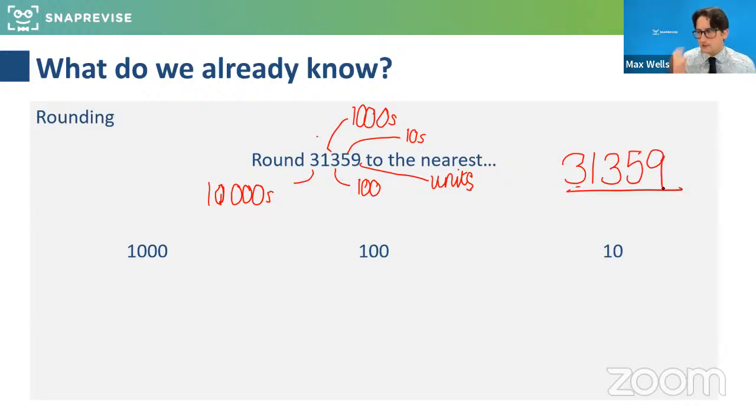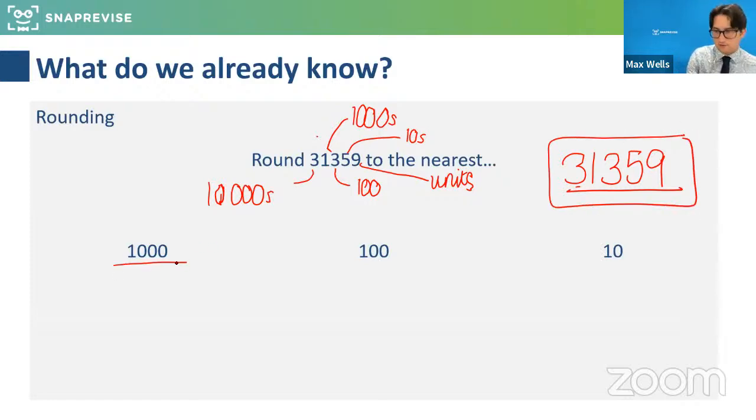So this number rounded to the nearest thousand would be what? Hi, welcome if you're just joining. Lovely to see messages coming in. We're just getting started. So hopefully the first bit's fairly straightforward, but we're looking at rounding in light of how it comes up in the GCSE today. So welcome. If we could have some answers and some questions, if necessary, throughout, please do ask. So this first one, rounding this number here, 31,359 to the nearest thousand, what would that equal? So how would we round this number to the nearest thousand? What would it be?